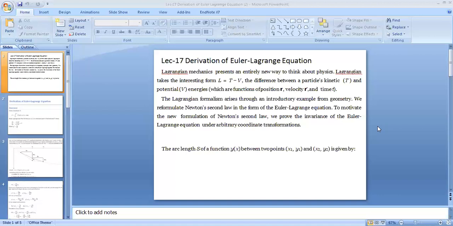Basically, the Lagrangian formalism arises from the introductory example of geometrical constructs, and we can reformulate Newton's second law under the Euler-Lagrange equation for any system, and we can see the invariance of Newton's second law under Euler-Lagrange equation using arbitrary coordinate transformation.